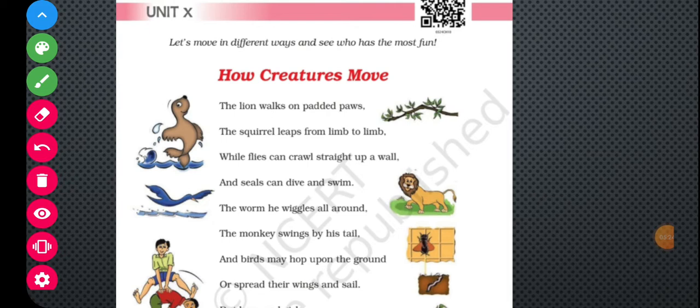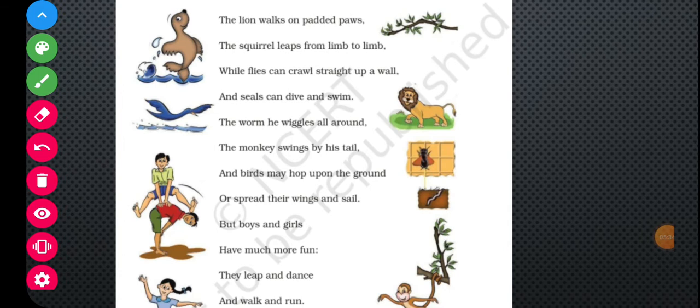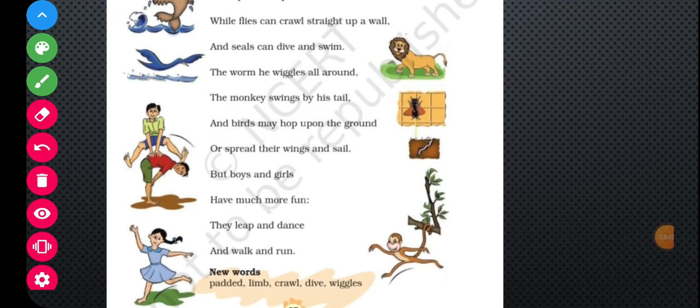While flies can crawl straight up a wall, and seals can dive and swim. The worm he wiggles all around. The monkey swings by his tail. And birds may hop upon the ground or spread their wings and sail. But boys and girls have much more fun. They leap and dance and walk and run.